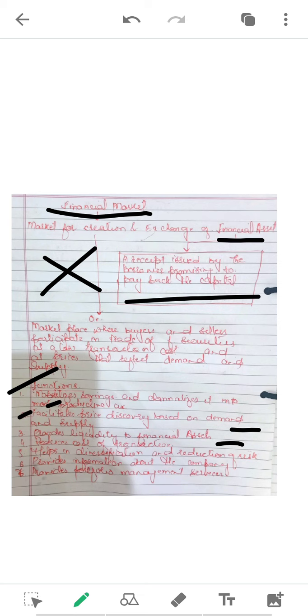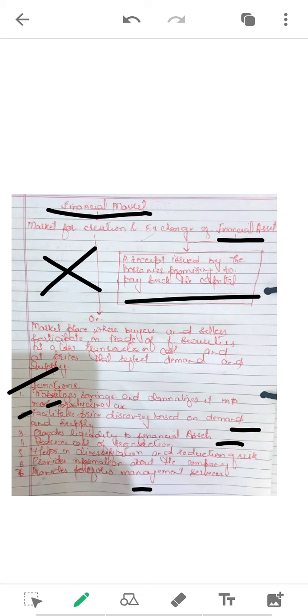Got it? And then it provides the information about the company. Now we do not need to gather information about the company on our own. Whenever we require such information, we can grab it from the market, because the market already keeps track of all the activities that a company does. And ultimately, in case of requirement by any investor, we can simply go to the market and get the information about any company.